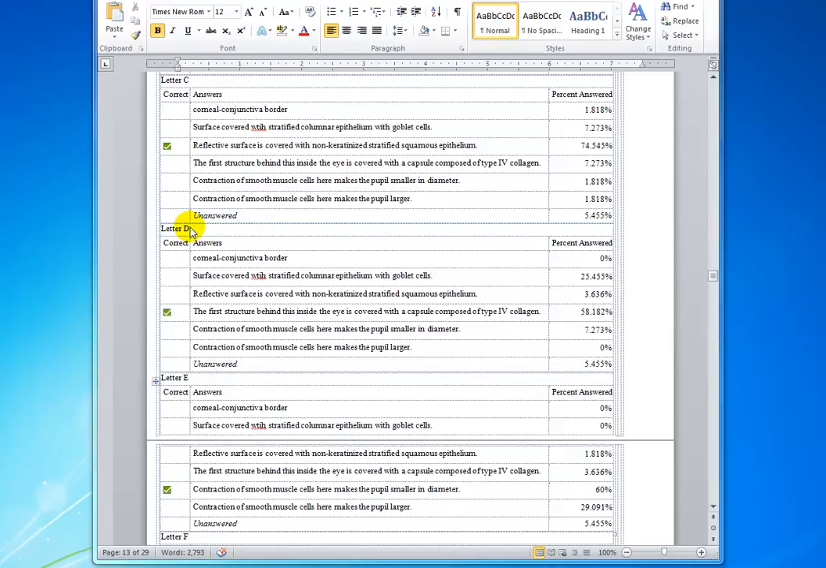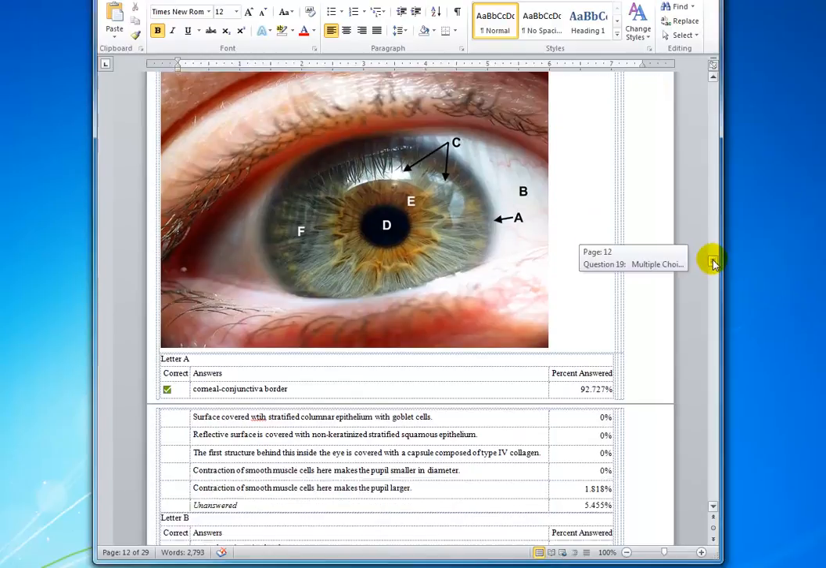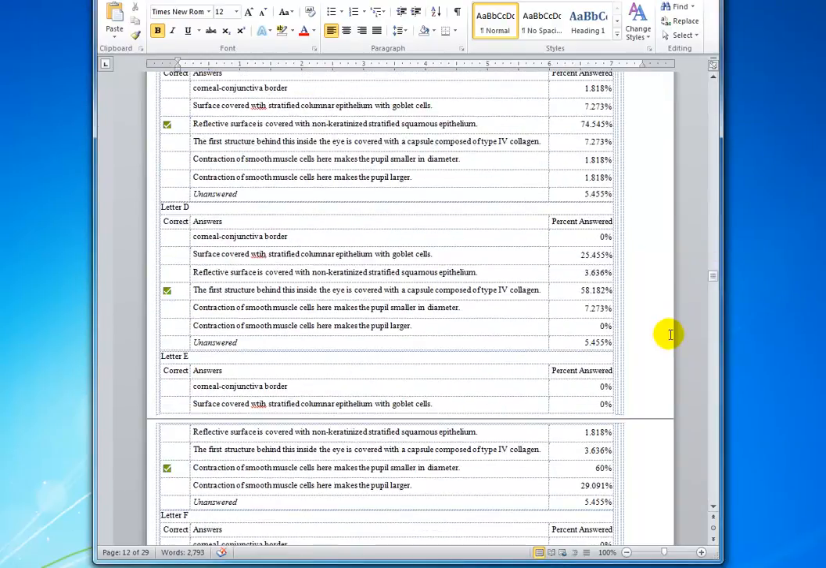Now let's look at D. Okay, D is right over the pupil. So the first structure that is encountered in the eye is the lens, and of that, the capsule is the first structure that's encountered. So the correct answer to that one was a capsule composed of type 4 collagen. Be sure to review all the structures of the eye.